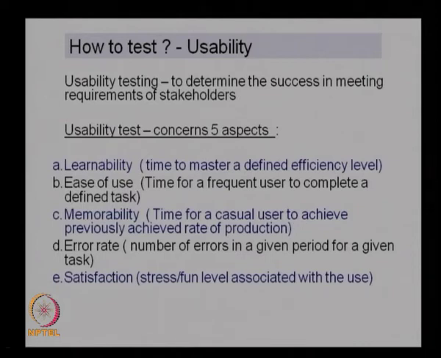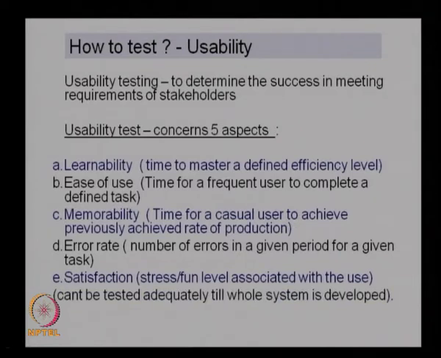So the usability of the system can be tested using these 5 measures, and the last one, the satisfaction level, can be tested only when the complete system is available. When we have the complete system we can do the satisfaction test, but the other tests can be completed even when the complete system is not available. So these are the 5 levels of usability testing, and we can take these parameters, measure their values, and see how usable the system is.